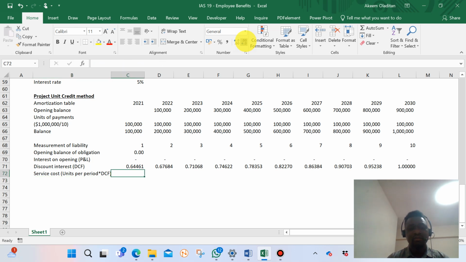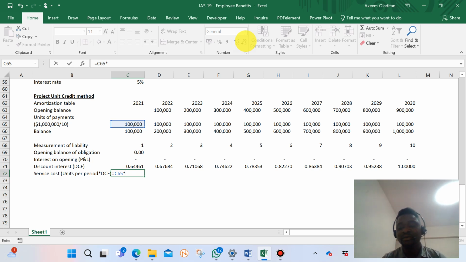So unit per period that we have above, which is 100,000 per each, because I said, when I was talking about service cost, I said it is the increase in present value of the obligation for a particular period.